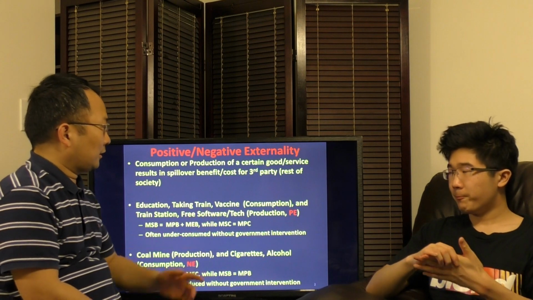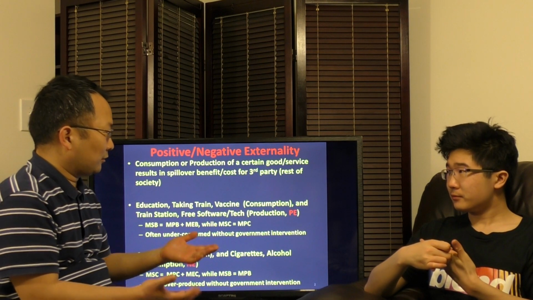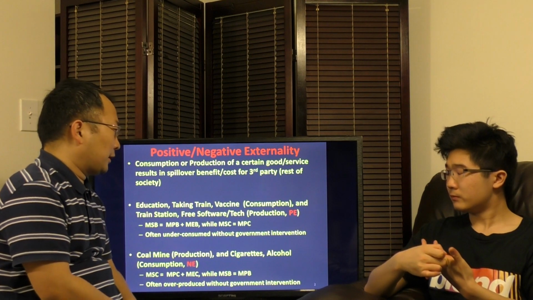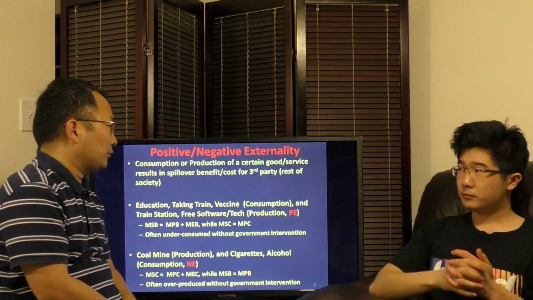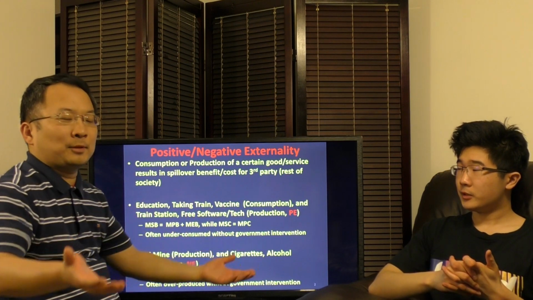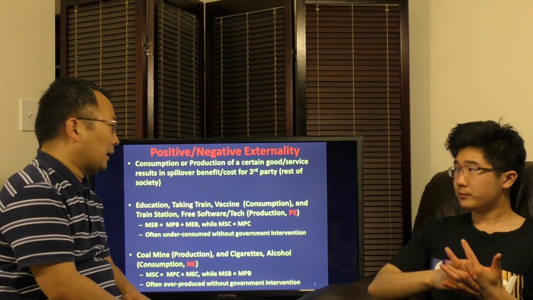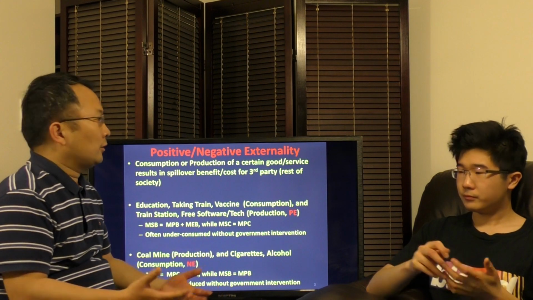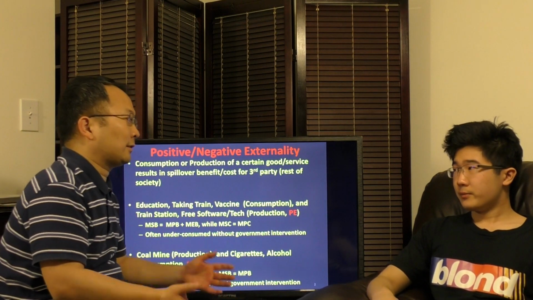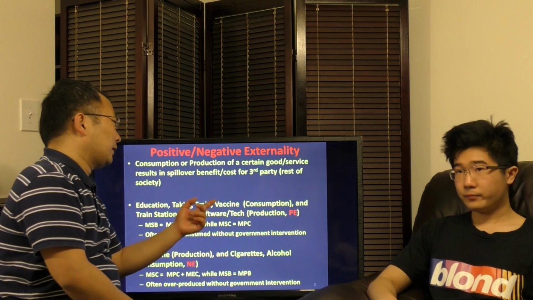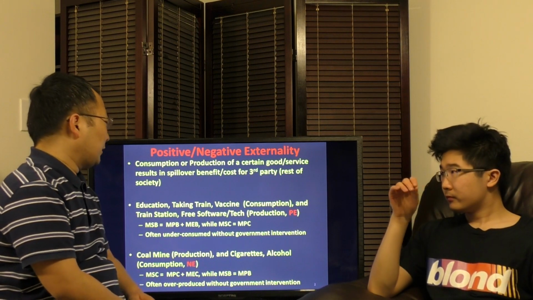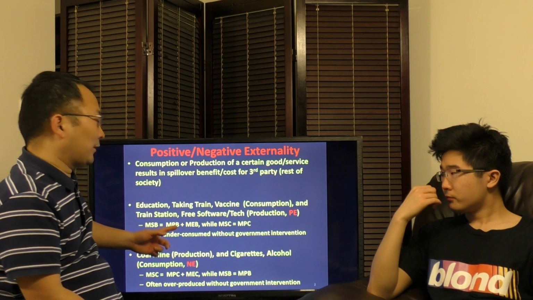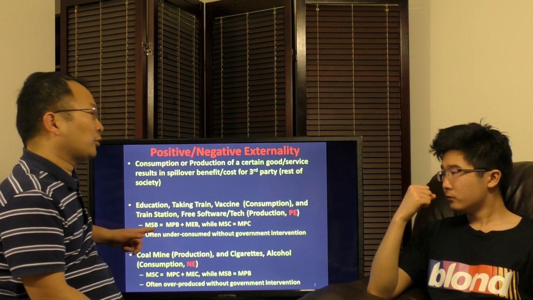Yeah, another example is vaccines. For example, right now it's 2020, right? So we have the COVID-19 problem. But when you take the vaccine, you at least reduce the infection rate for other people, okay? Because you are vaccinated. So the vaccine is going to have an external benefit to all the rest of the people in the society, right? So that's another example of an external benefit. But in this case, we not only consider the private benefit, marginal private benefit, we have to consider the marginal social benefit for this product.